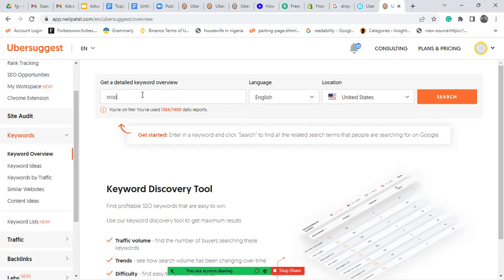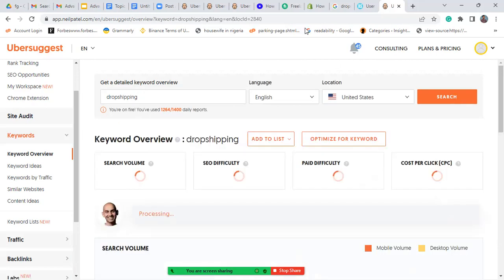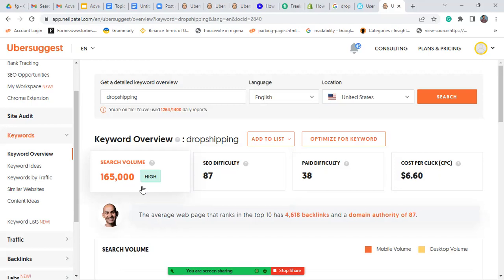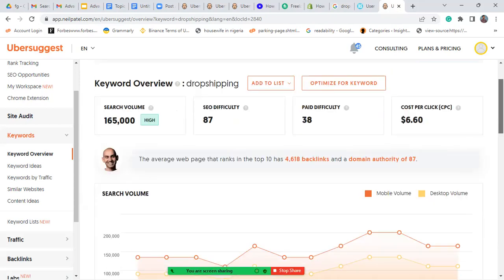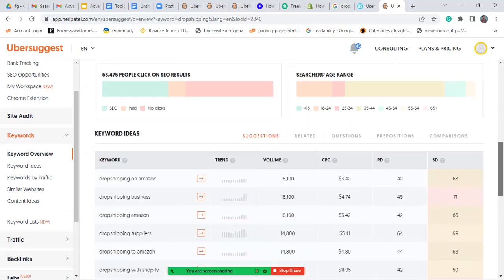So, dropshipping. As I said earlier, you can go for the premium. You can see the search volume because this is more global. People in the US are more familiar with online businesses like dropshipping. I'll probably do a keyword research on what people search for in Nigeria, and then you will compare it to the search volume in the US. But here in the US, boom, there's a lot of money here. This is 165,000 search volume, and the SEO difficulty is crazier, 87, and the paid difficulty is 38. I already explained this.